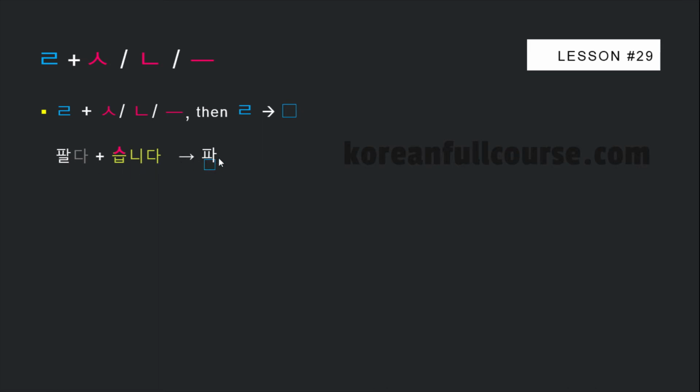Now we got a new stem, 파, without the consonant 리을, which ends with the vowel. And because of that, now we need to use the sentence ending ㅂ니다 instead of 습니다. Because the rule says if a stem ends with a vowel, we should use ㅂ니다. So the final result is 팝니다, not 팔습니다 or 팝습니다.